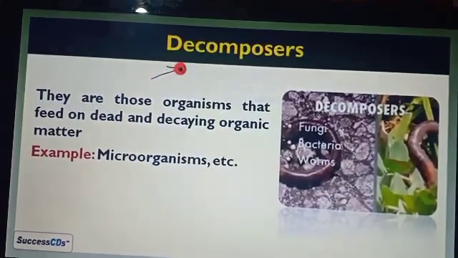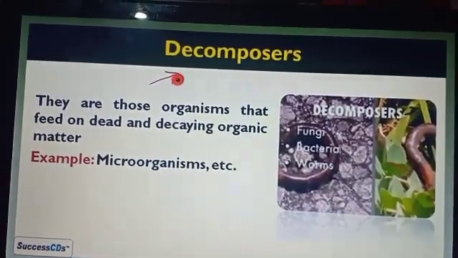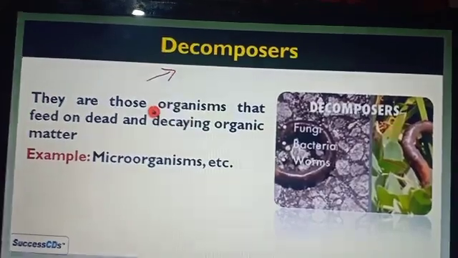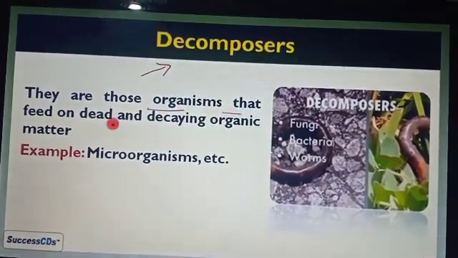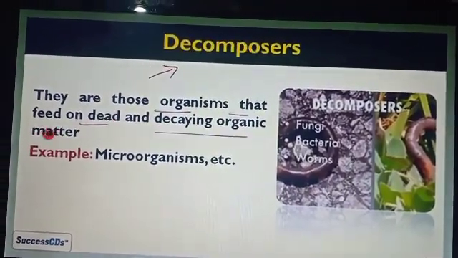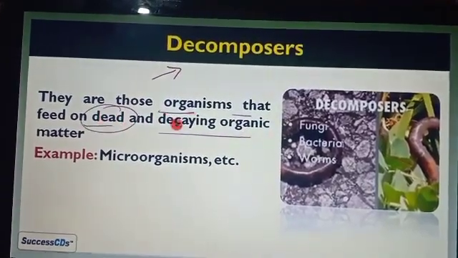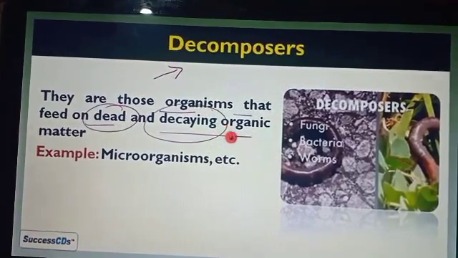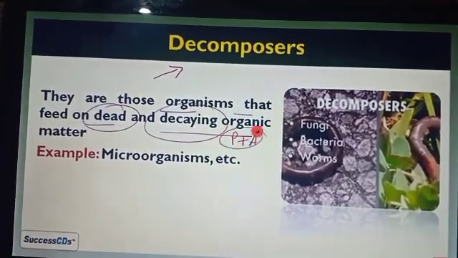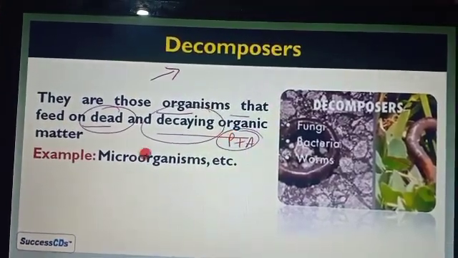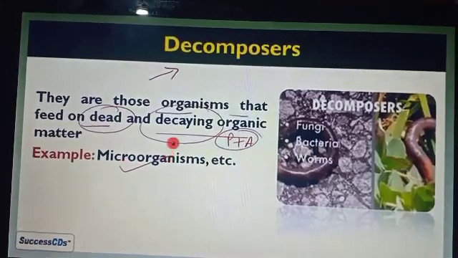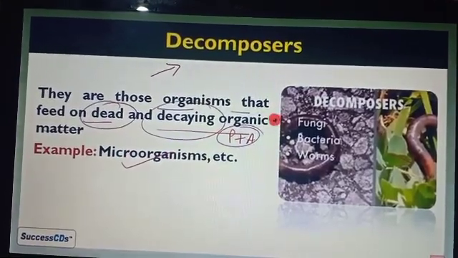Same like other category, that is the decomposer. Decomposer means those organisms which feed on the dead and decaying organic matter, means those who are dead and the things that are decaying, things which are made up by the plants and the animals, then we consider them as decomposers.